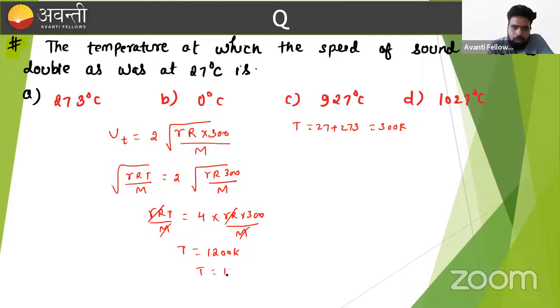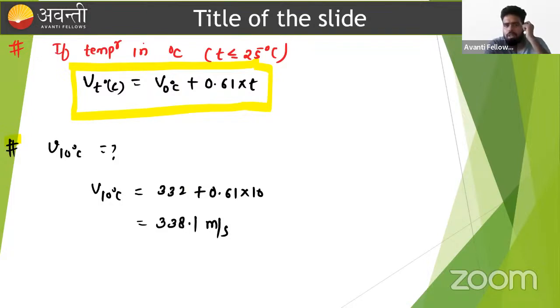So if we subtract 273 here, we will get the value in degrees Celsius, and I hope 927 degrees Celsius is absolutely the correct answer. So in such types of questions that can be generally asked, one more thing: sometimes in order to save time, we can apply this formula.